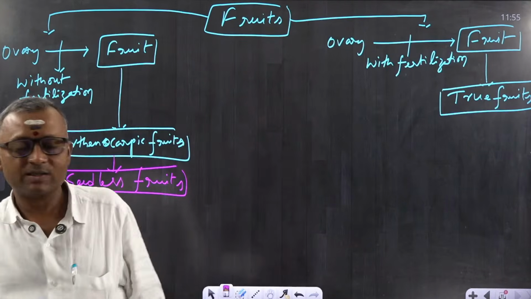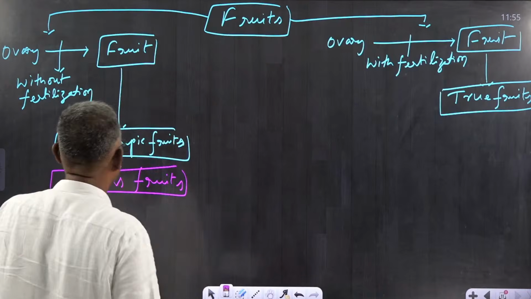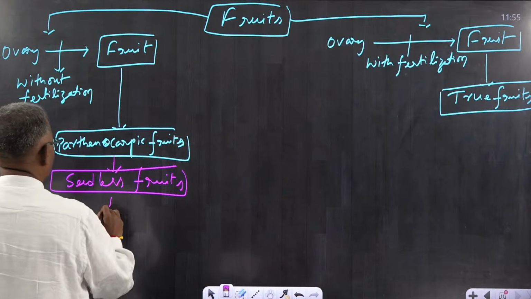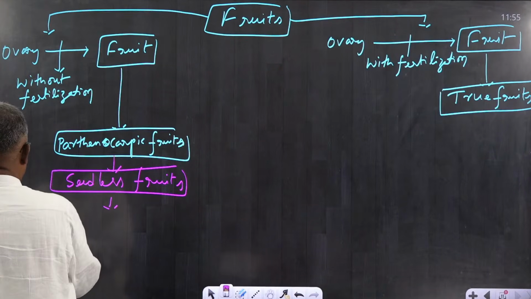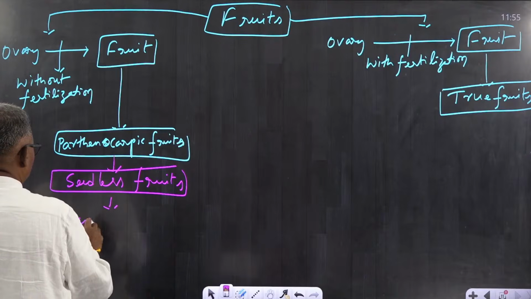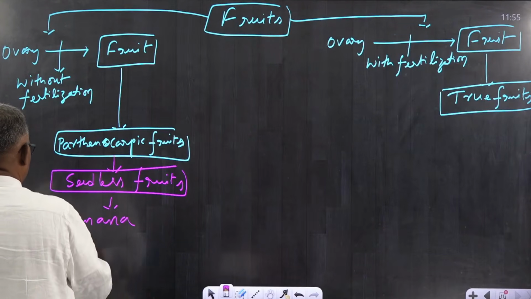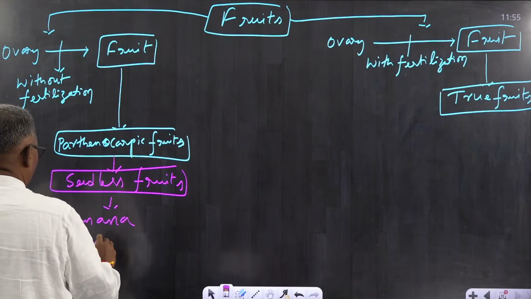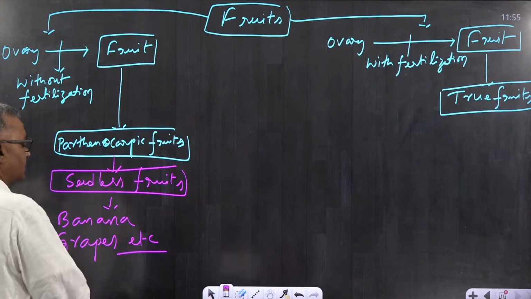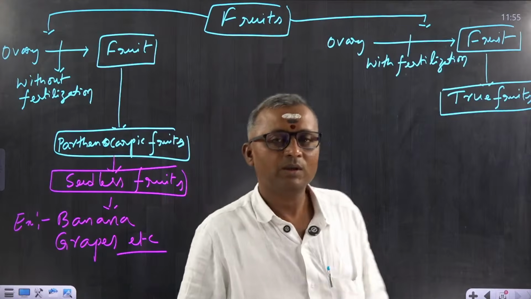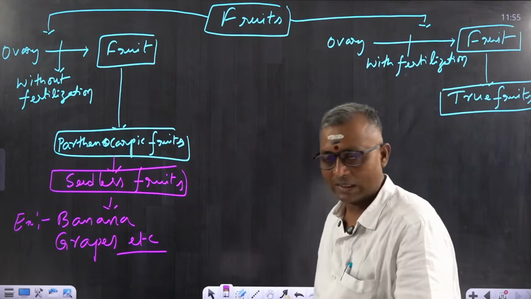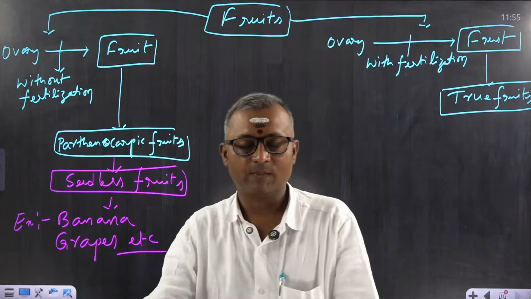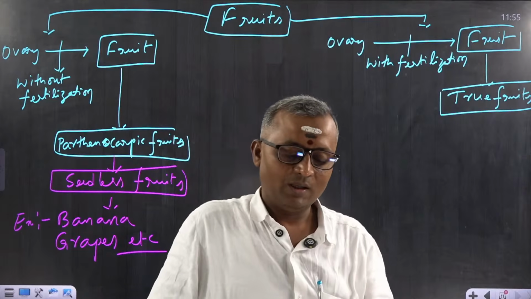So there are no seeds at all here. We have so many examples for these parthenocarpic fruits. One of the best examples is banana. You can also take grapes, etc. In the second year syllabus, you are going to know many more examples of these fruits.